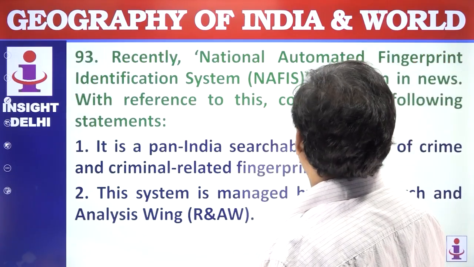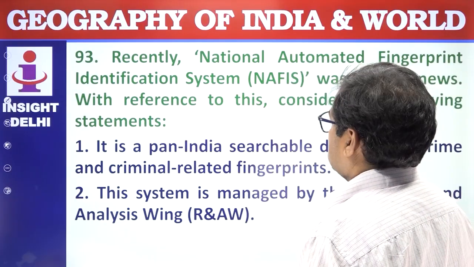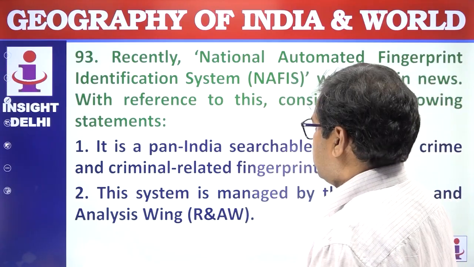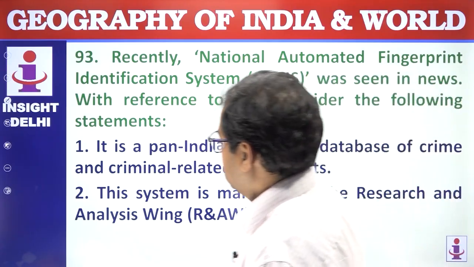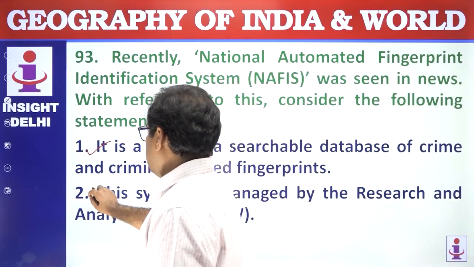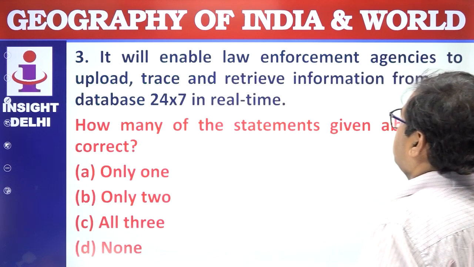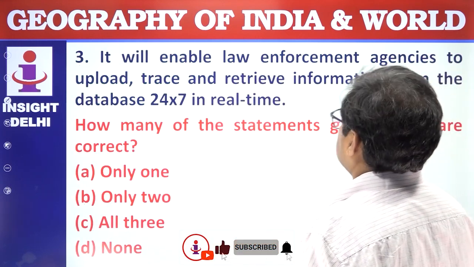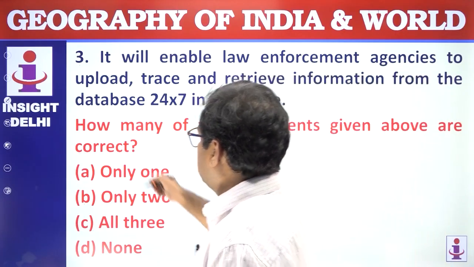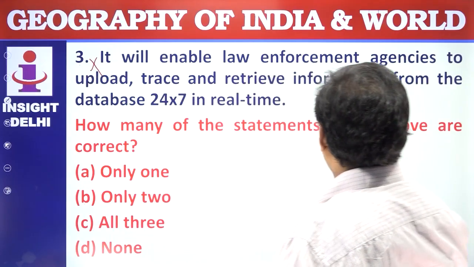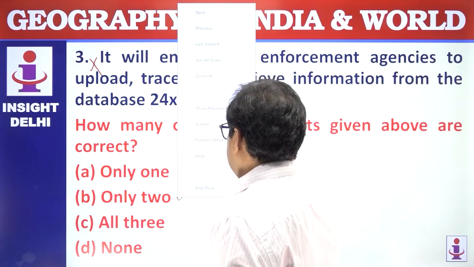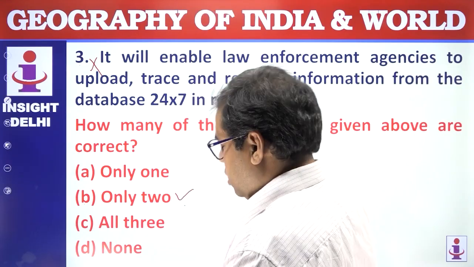Recently, the National Automated Fingerprint Identification System was seen in the news. With reference to this, consider the following statements. It is a pan-India searchable database of crime and criminal related fingerprints. Yes, this is right. This system is managed by the Research and Analysis Wing. No. It will enable law enforcement agencies to upload, trace and retrieve information from the database 24/7 in real time. No. How many of the statements given above are correct? Only 2 statements are correct. Answer is B. Next question.